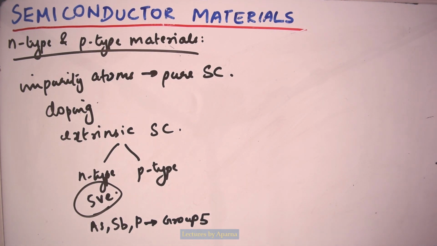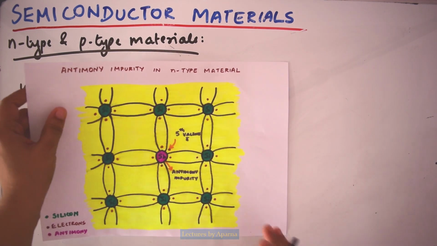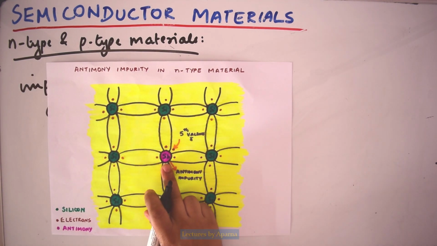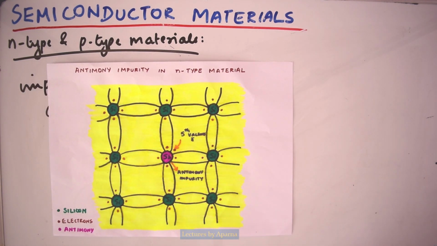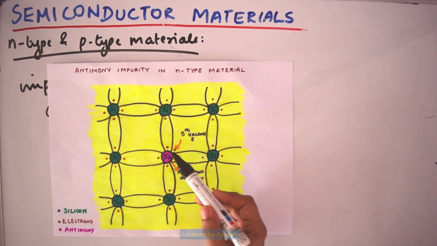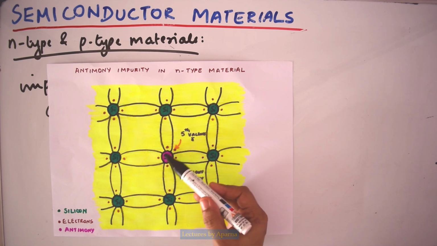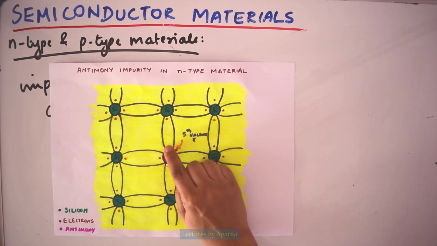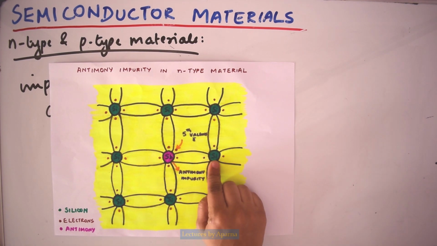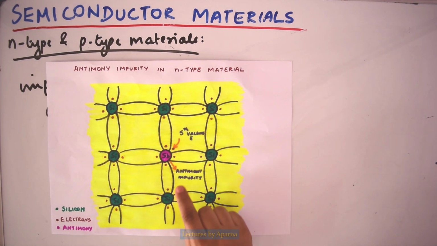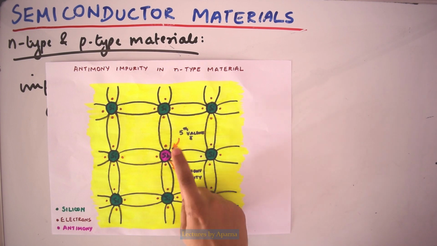This is the effect of adding antimony as an impurity. Here, 4 valence electrons of the antimony are shared with silicon atoms. But 1 extra electron will be there.